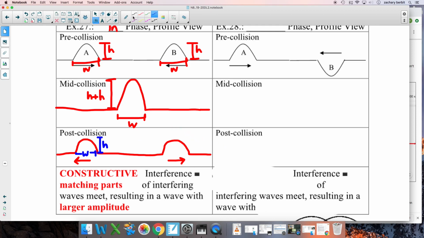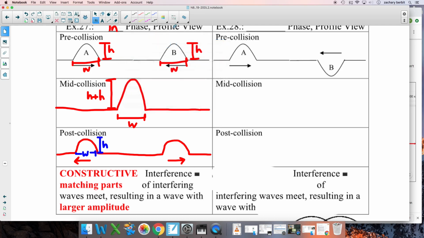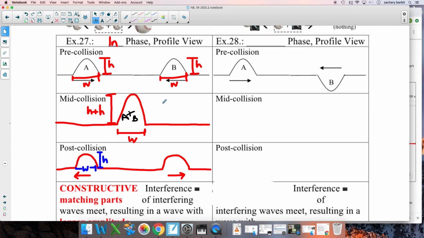So we could call this one up here A plus B. Put a little heart around them. It's A plus B. And then which is which, A and B down here? Well, we'll find out shortly.